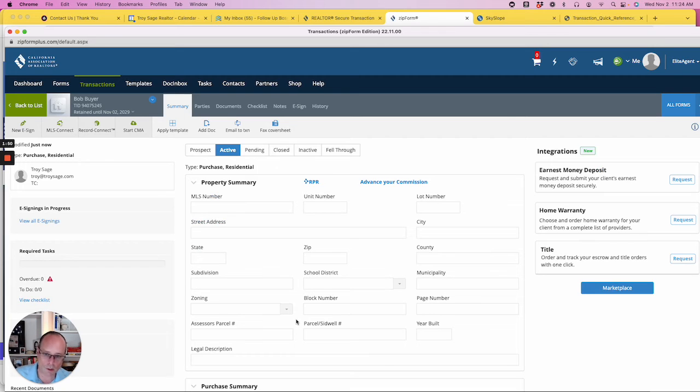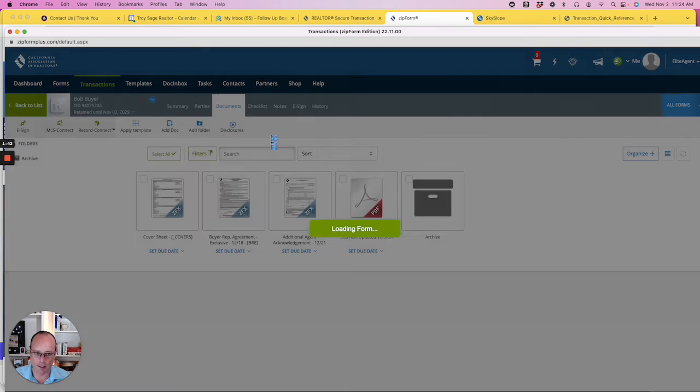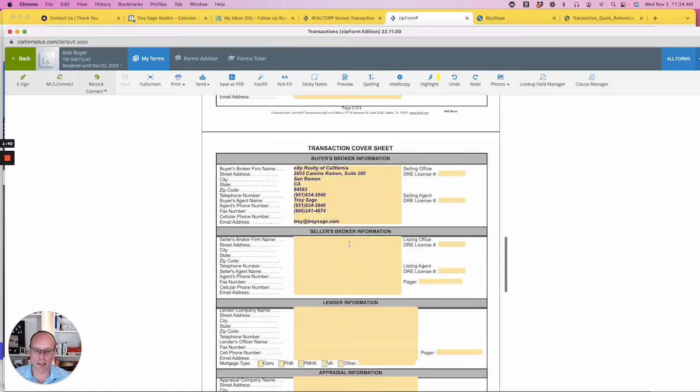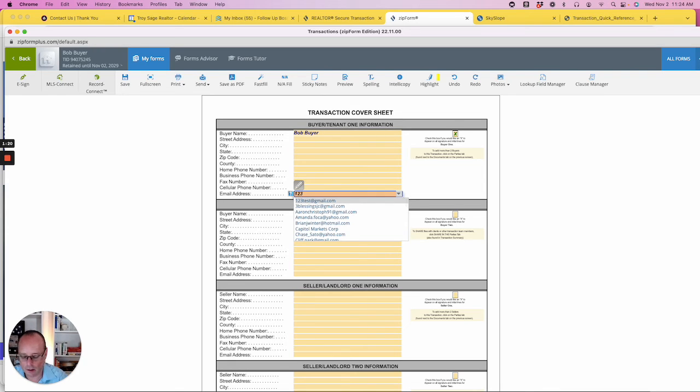Now, what's extremely important is that we go to our documents right here, and we start with our cover sheet. I always use the classic version until I'm extremely comfortable with the new version. A lot of times they beta test. So here's what we do: we put in the name. We check this box, fill in all this information, especially the email address, because that's what's going to link it to your electronic signature.